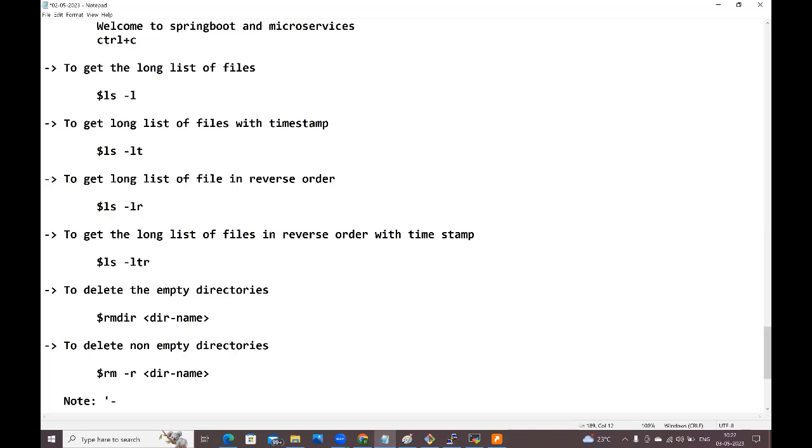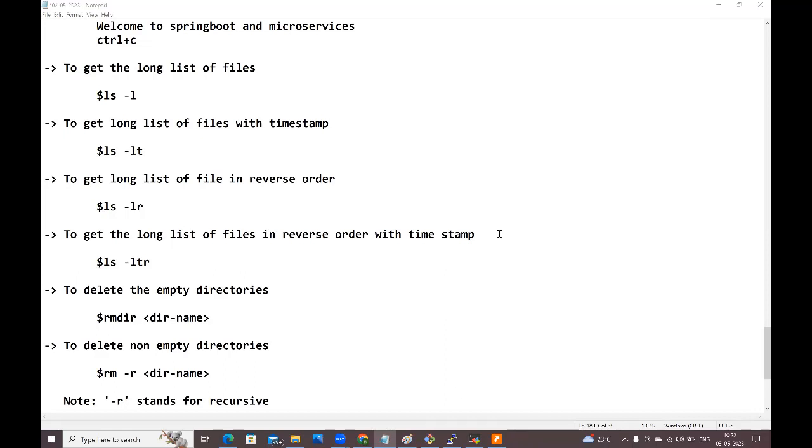Right here, -R stands for recursive. -R stands for recursive, guys. Is this clear, guys? Up to here clear?